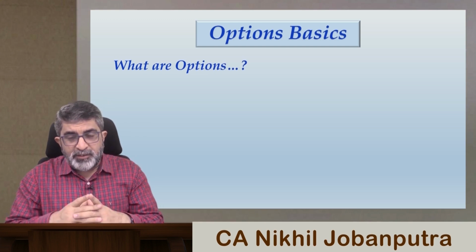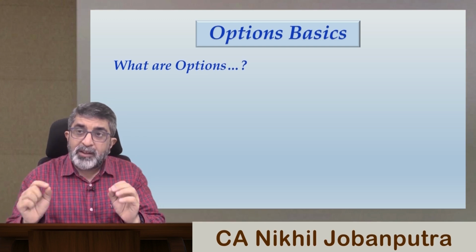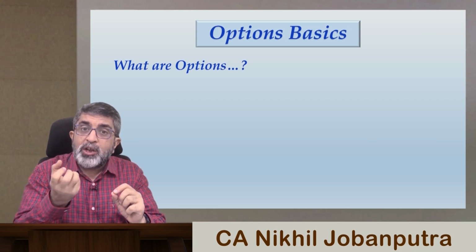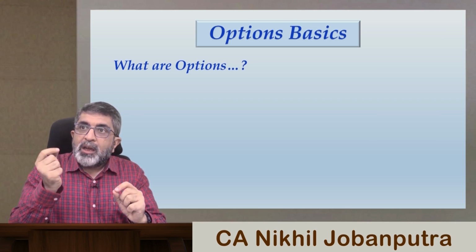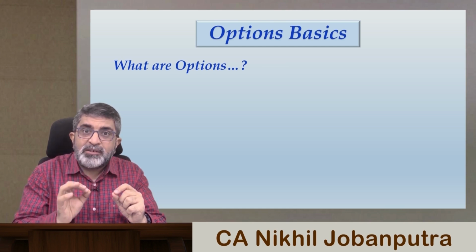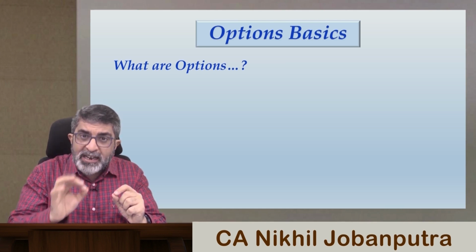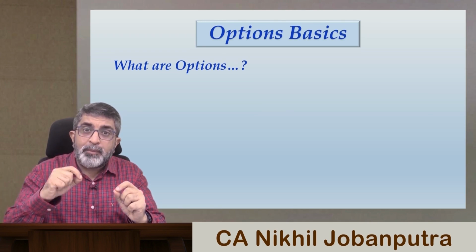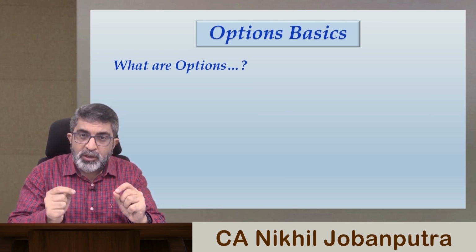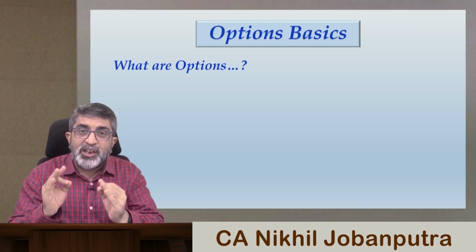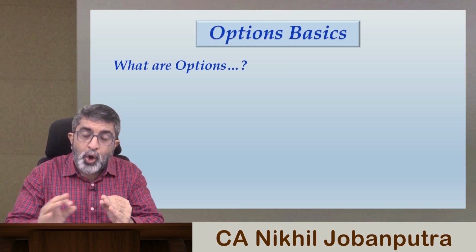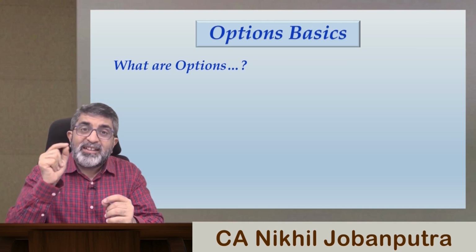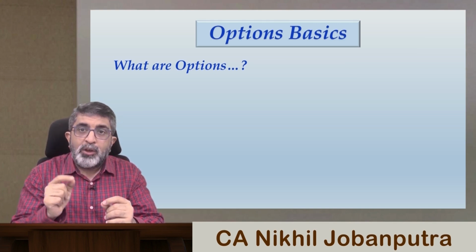What are options? Options are derivative contracts where the holder of the option has a right, only a right, not an obligation to perform. That means whether the settlement should take place or not is completely at the discretion, the choice, or the option of the holder. That is why it is termed an option.